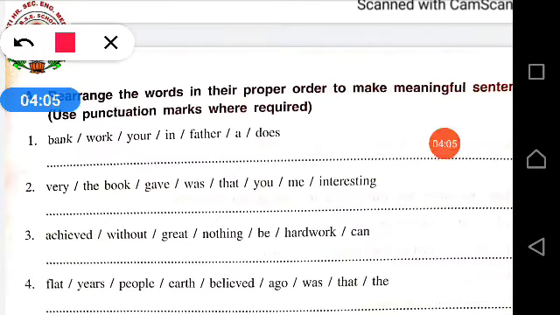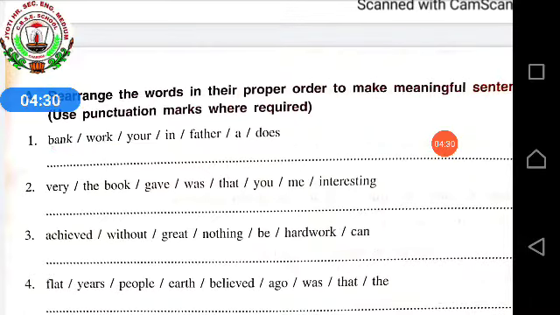You have to rearrange them and make a meaningful sentence. So the first one: bank, work, your, in, father, does. No punctuation is given over here. You have to put the punctuation by yourself. So what could be the answer for this?